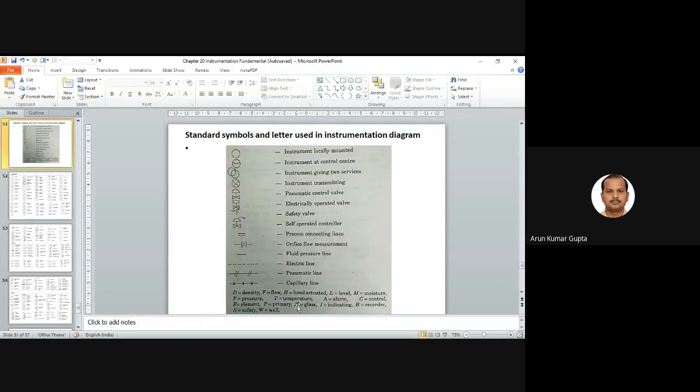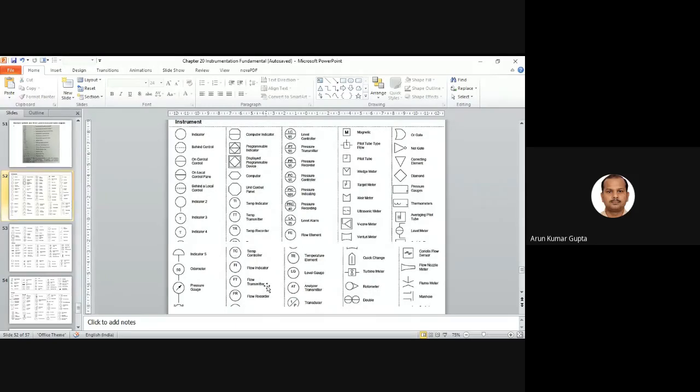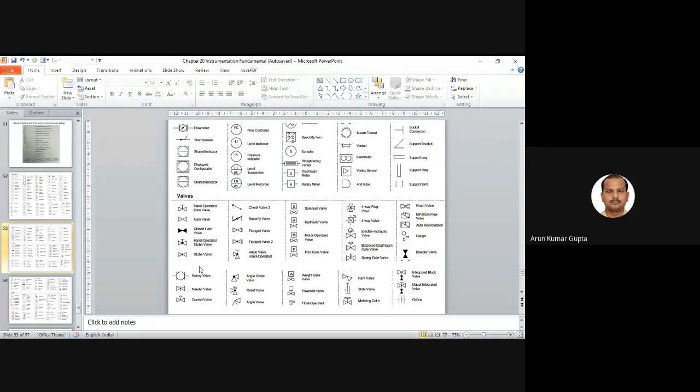Here you can see A for alarm, L for level. So this is level alarm, LA for level alarm. With this combination, the different types of instruments can be named, right? Just like FI, flow indicator, FT, flow transmitter, R for recorder. So this kind of standard symbol we can use to represent a particular instrument in a flow sheet. So this is for instruments, this is for valves.